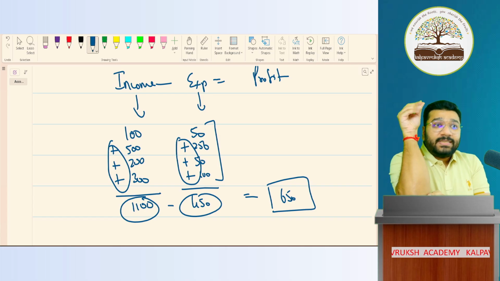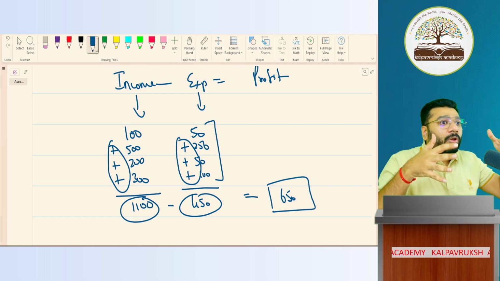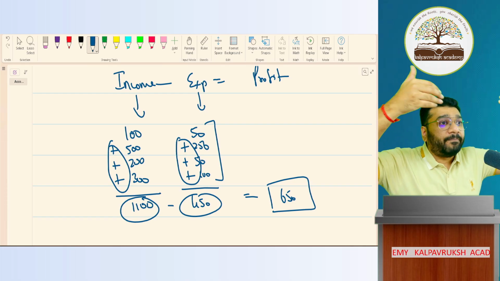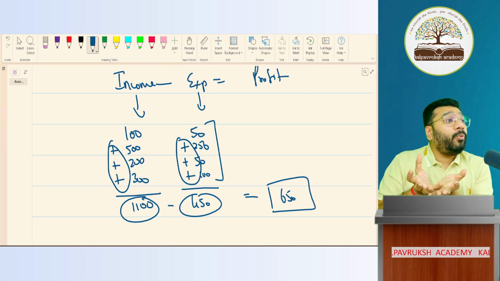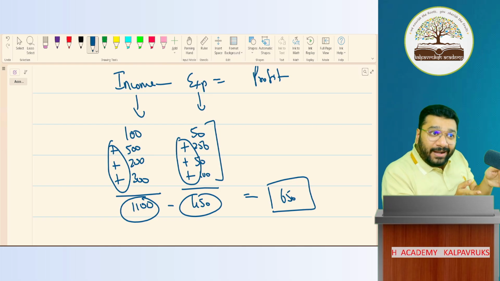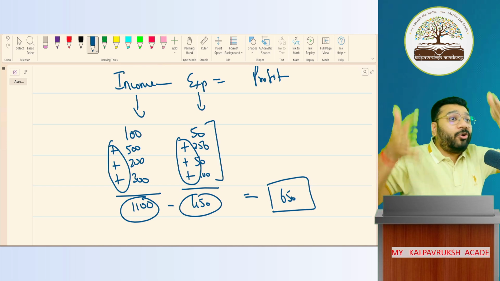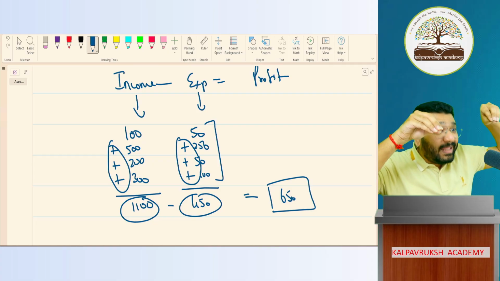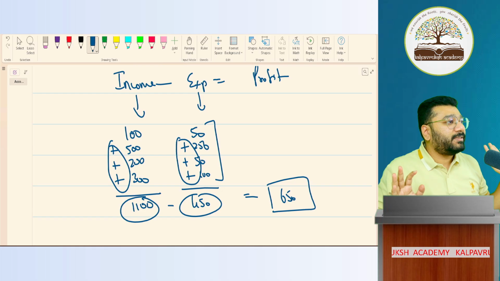Now, to this they gave a rule. They gave a proper rule. If you apply the rule and account as per the rule, automatically the process of accounting has been designed in such a way that you will know this should be added, this should be subtracted. No need to sit and think what to add, what to minus. Just the debit, credit and the rule, if you follow, automatically you will add and you will minus.